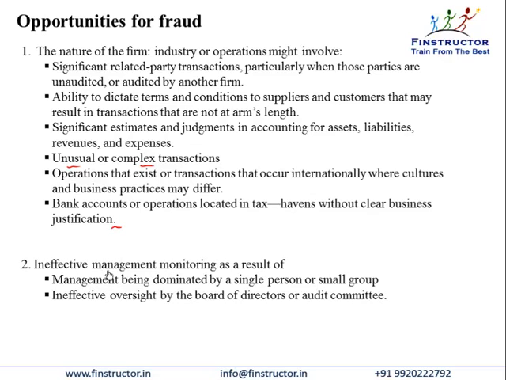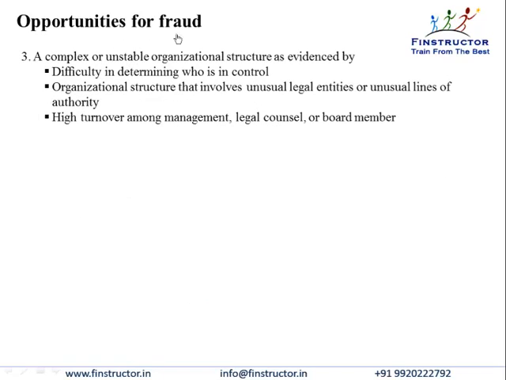Opportunities will be higher if the management is not being monitored effectively, that is, if the management is dominated by a single person or a small group, or if the board of directors or audit committee is not exercising sufficient oversight. We've seen that the opportunities for fraud are higher for unstable organizations where it is difficult to determine who is actually in control.